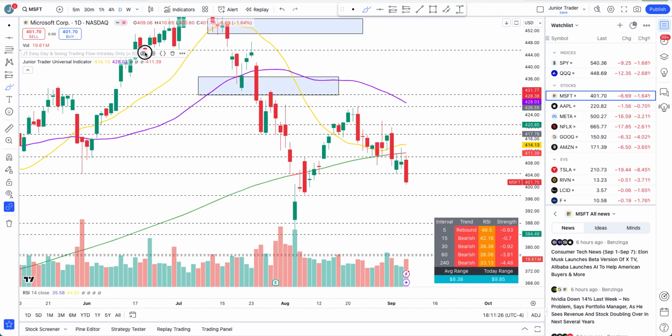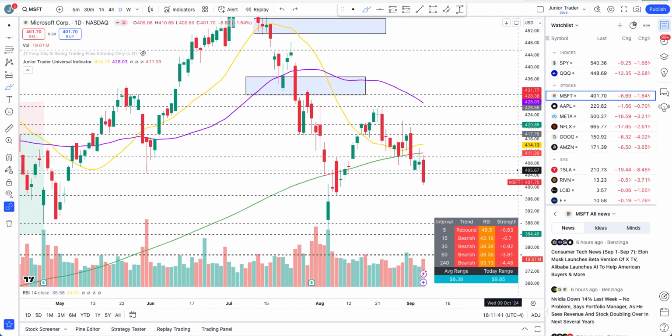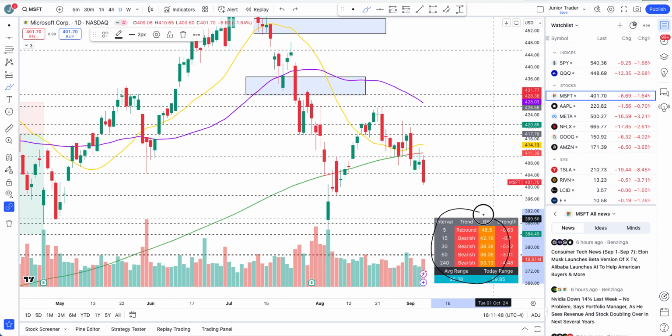So what is Microsoft doing? Well, we are below the 200 days moving average, and that's where we have a problem. We have lower highs, lower lows still. And as we continue to reject, which we did, now we are below the 200 days moving average. Microsoft is full on in the bearish structure, right? You can see also my another tool dashboard shows everything is negative and bearish here, multiple intervals as well.